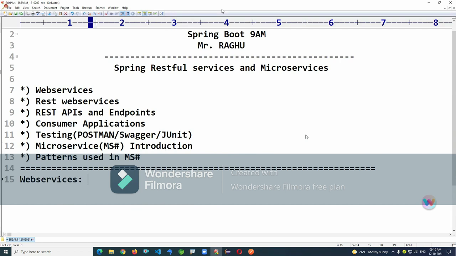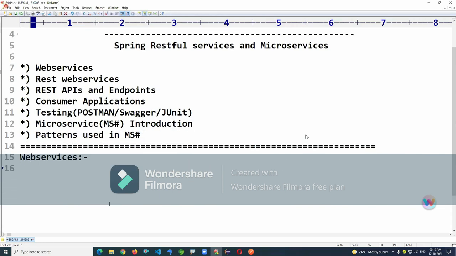When one application wants to integrate or link with another application, we use a concept called web services. In simple terms, it is a process of integration of applications, even if they use any language or any technology.